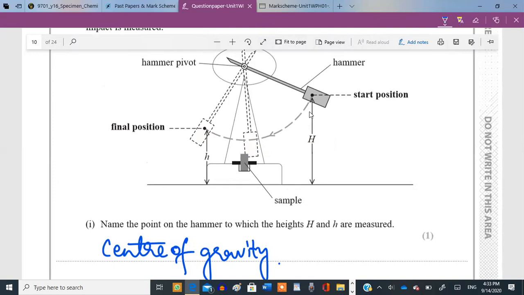So what we actually can do is we can convert the potential energy of the hammer. Initially it had this much potential energy, mg capital H, and now finally it has mg small h. So the difference is the energy transferred to the sample, correct?